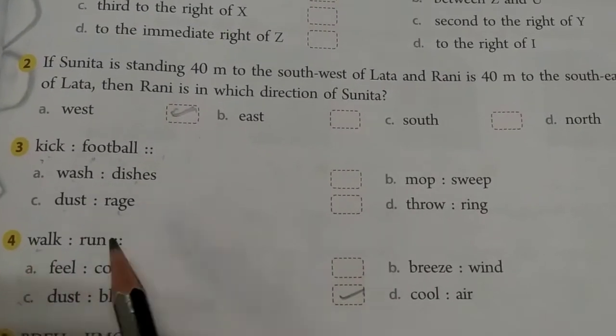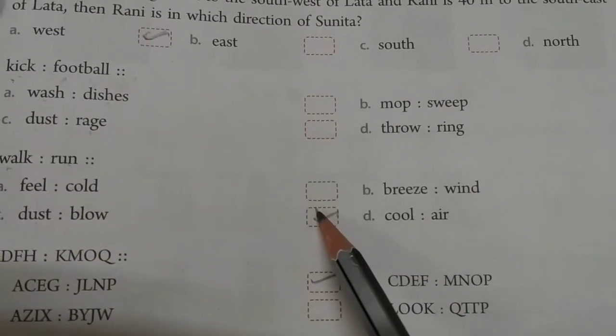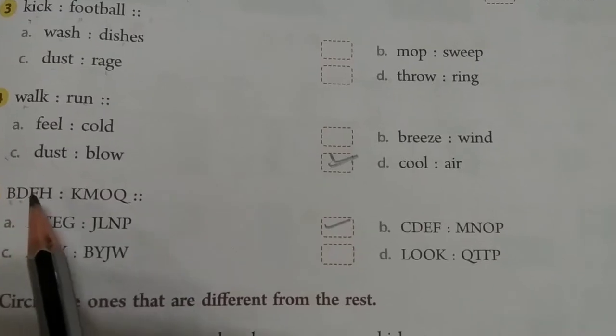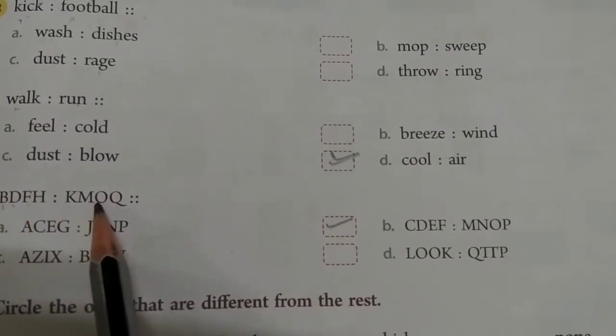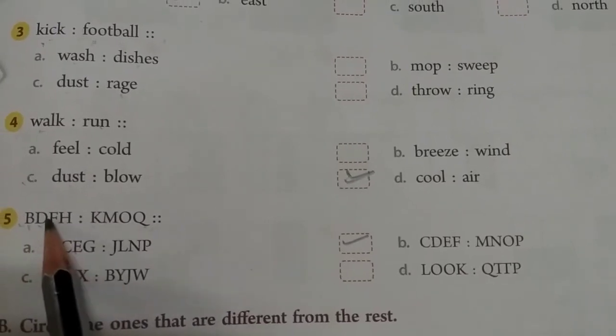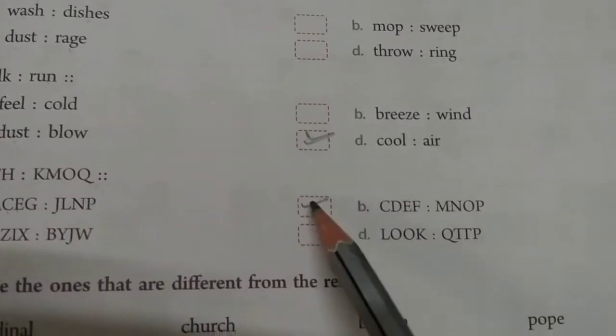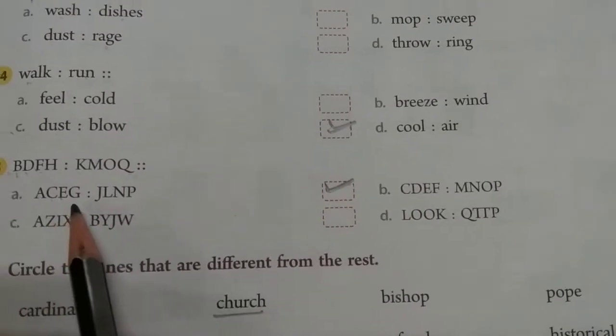Same like that, walk, run. The answer is dust and blow. B, D, F, H, K, M, O, G, A, B, C, D, E, F, G, H, I, J, like that. So we can go for the option A.